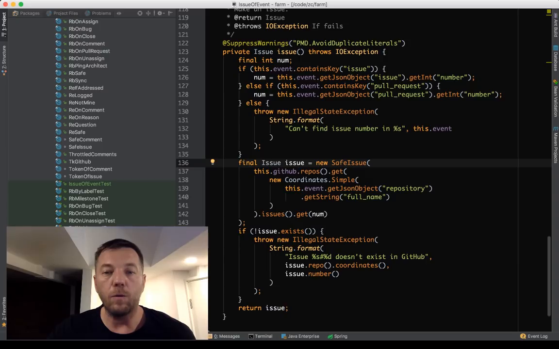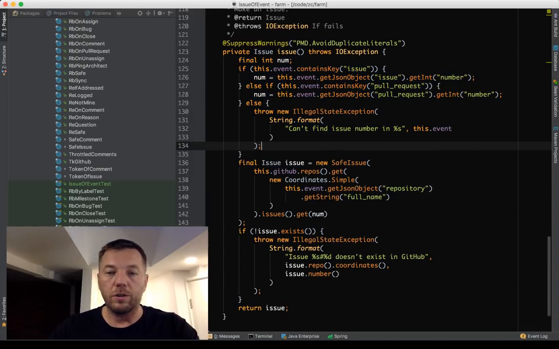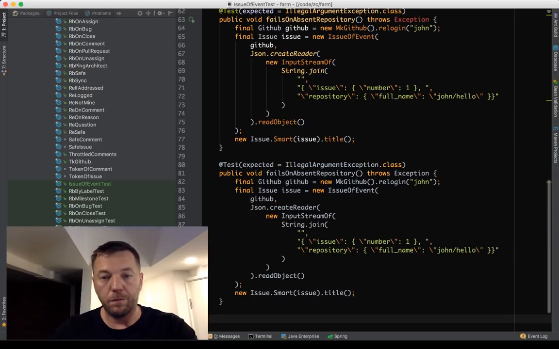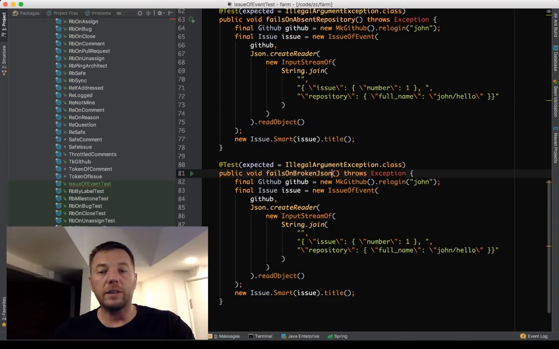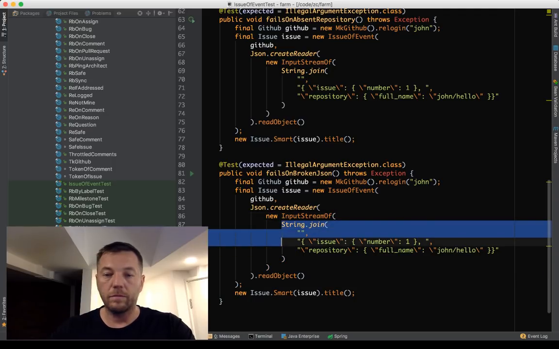It doesn't matter how we get in there. You can look at the code yourself. But the point is that the exception happens here. Let's reproduce another more obvious problem. Let's say that GitHub breaks us and fails on a broken JSON. Let's say GitHub is sending us something which looks like this.